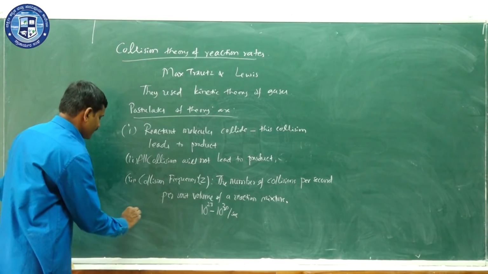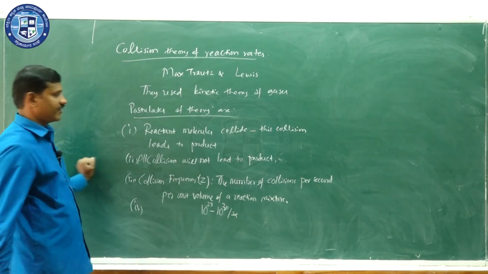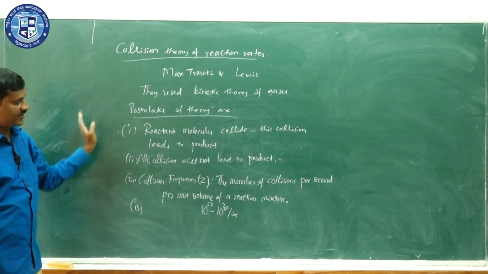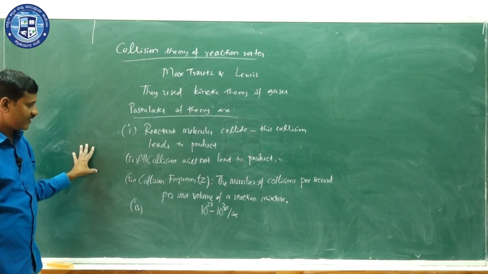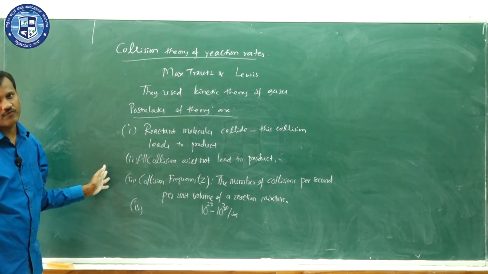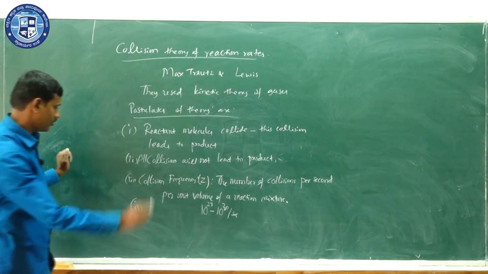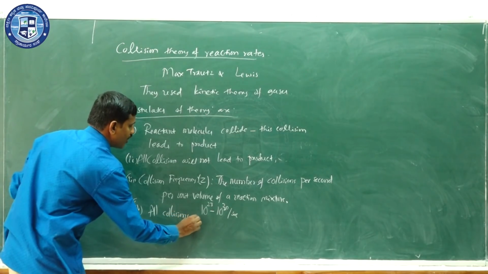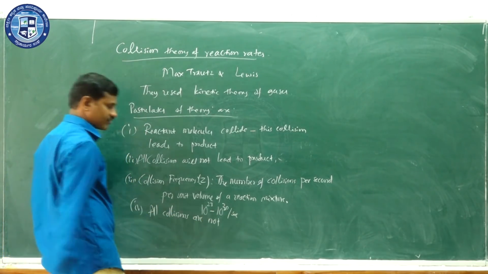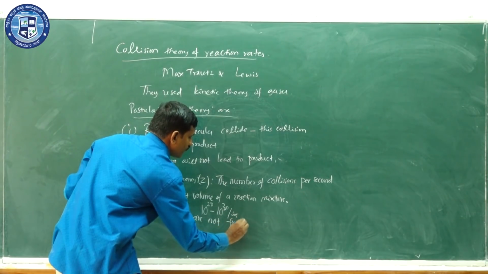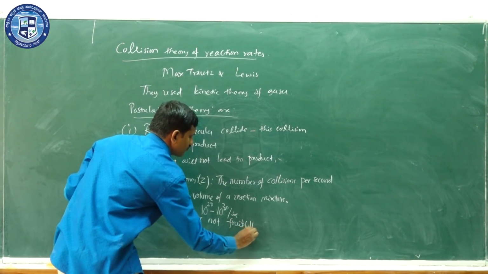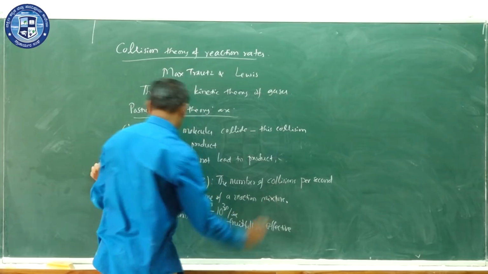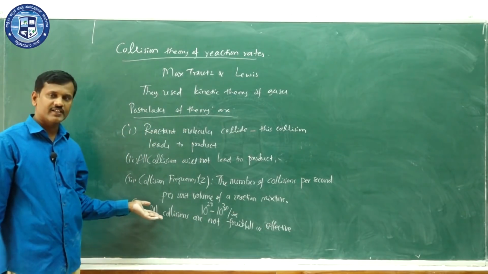And then the fourth point in this Max Trautz and Lewis collision theory of reaction rate is that not all collisions are fruitful or effective. All collisions are not fruitful or effective.